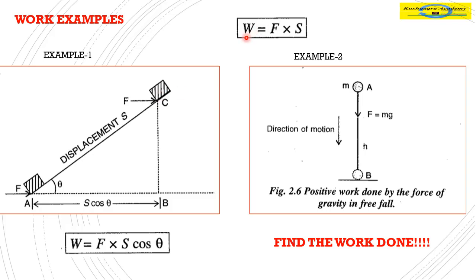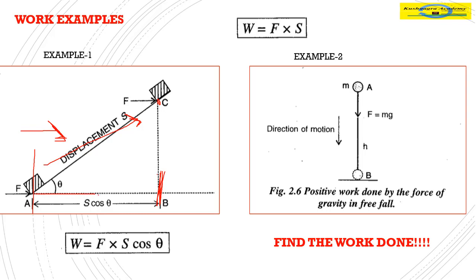Recall that work done is force into displacement and displacement has to be in the direction of force. Now, what is the direction of force? Direction of force is in the east direction. And what is the displacement direction? It is this direction. So, if we measure along the x-axis, what is the displacement in x? If it reaches point C, it is this length, AB.